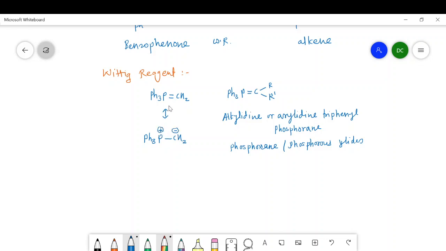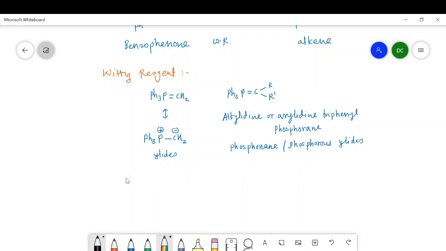It is the resonating form of this Wittig reagent, and there are two charges, plus 1 and minus 1. That's why this compound is called an ylide. And this is the structure of the Wittig reagent, called alkylidene or arylidene triphenyl phosphorane or phosphorus ylide. Then how is it prepared?